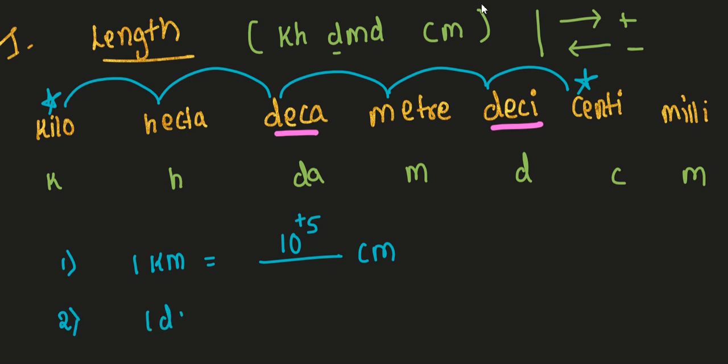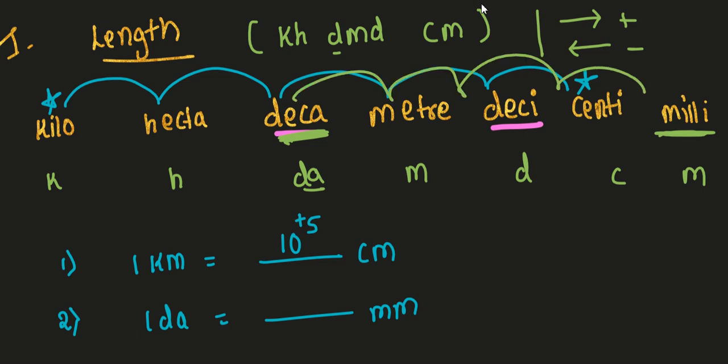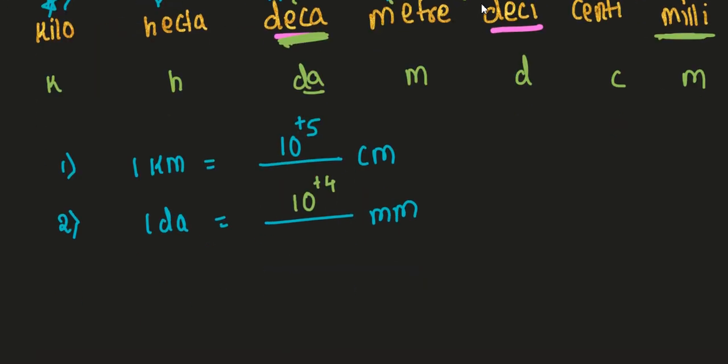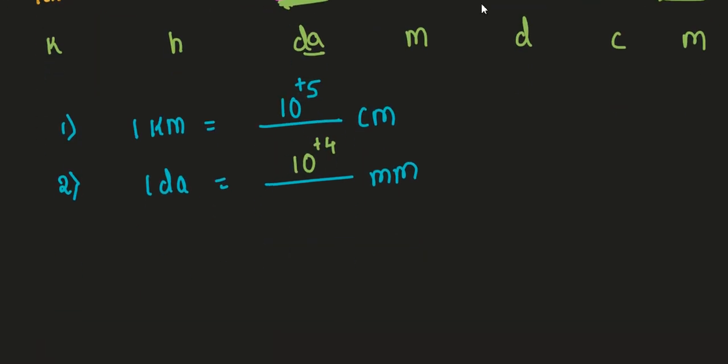1 decameter is equal to dash millimeter. This is our deca, and next, this is our milli. Can anyone answer what our answer will be? 1, 2, 3, 4. Is the answer 10 to the power plus 4 or minus 4? It is 10 to the power of plus 4. Right. Let us go with one more question now.